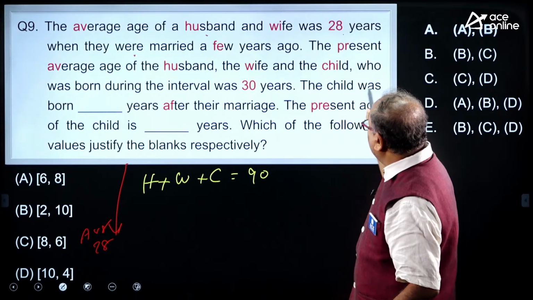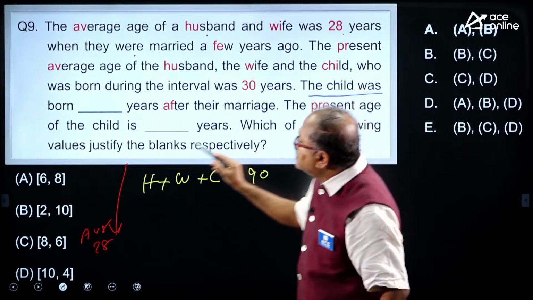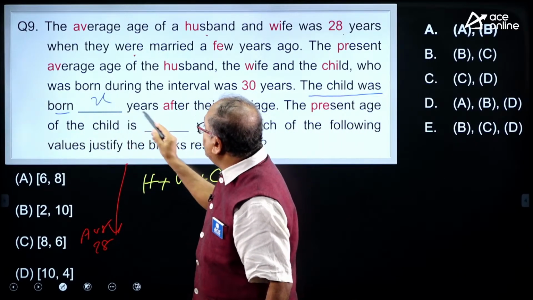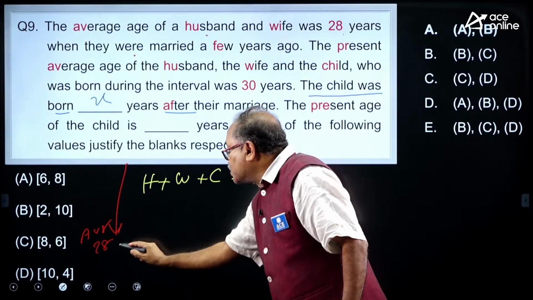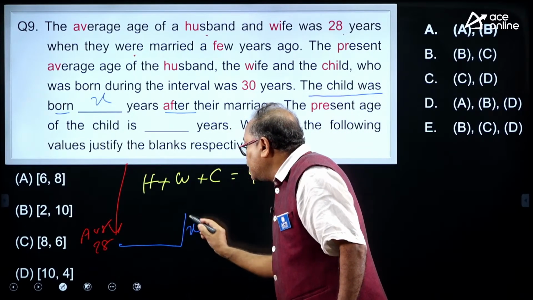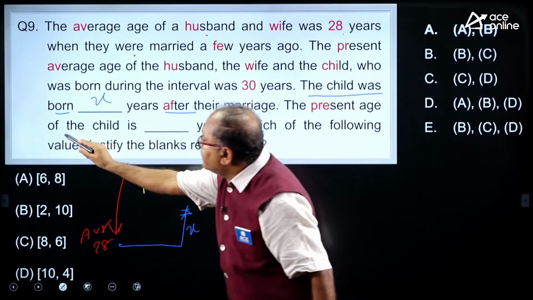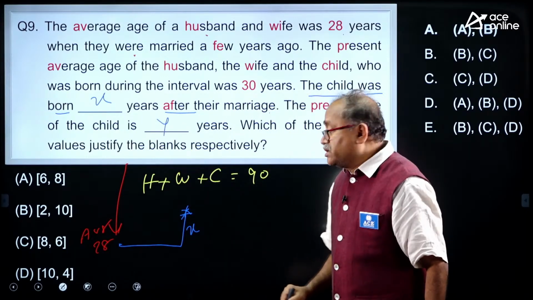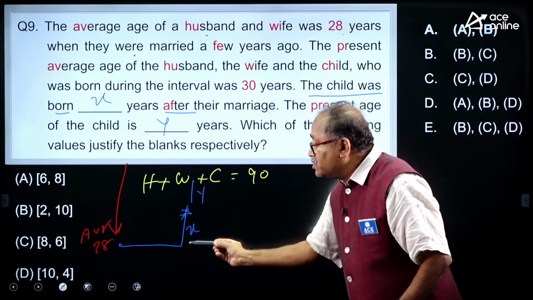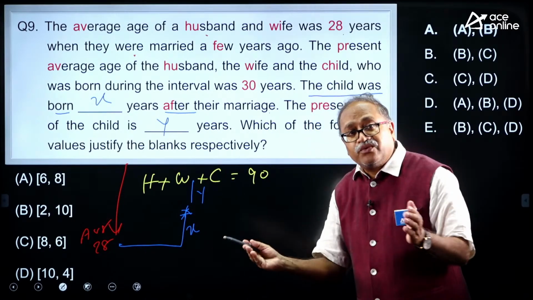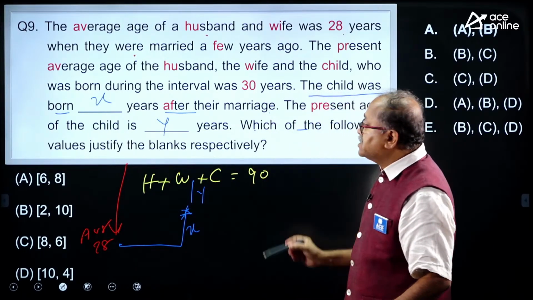The next one, look at this, the twist of the question is from here. The child was born x years after their marriage. So, their marriage took place over here, and after x years the child is born here. The present age of the child is y years. So, from present to marriage, that is x plus y. Next, which of the following values justify the blanks respectively?